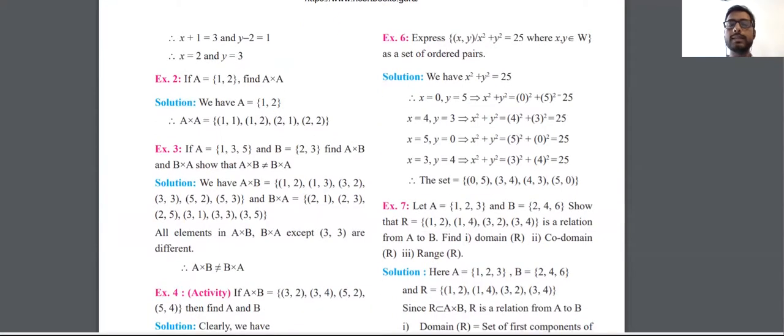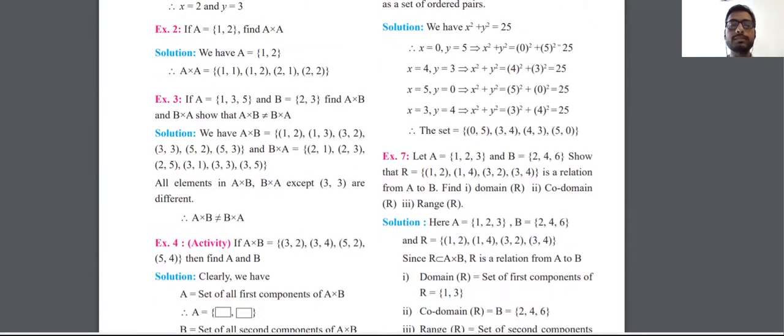Consider the second example. A is given to you as {1, 2}. You have to find A cross A. A cross A is nothing but the relation of A with itself. So A has 2 elements, and A cross A would have 4 elements. So again, it's really simple.